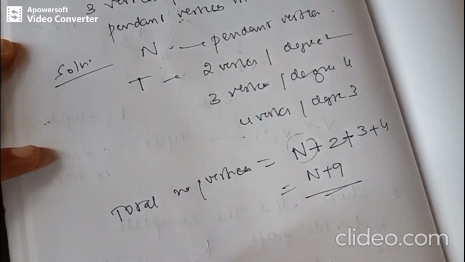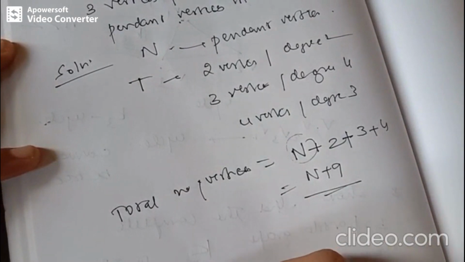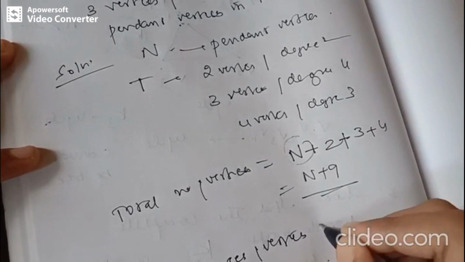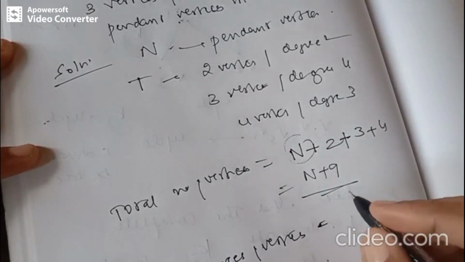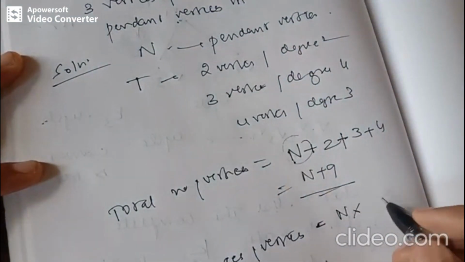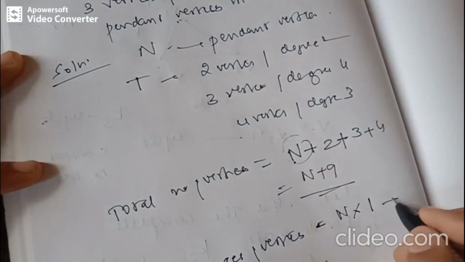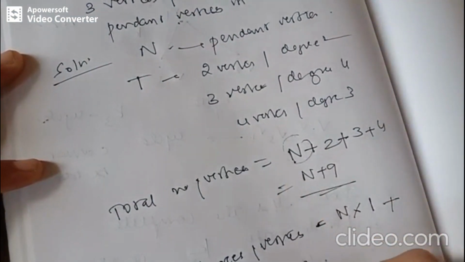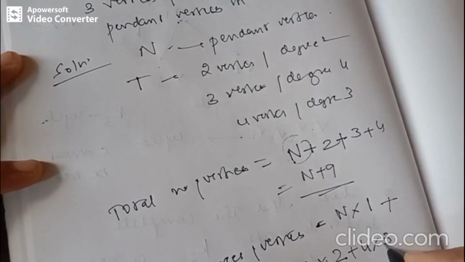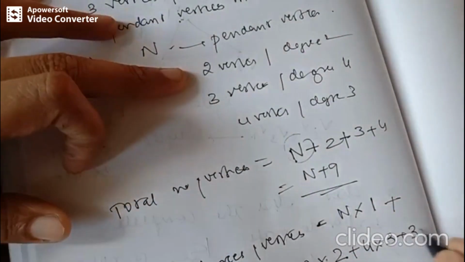Let's find out the sum of degrees of the vertices. The sum of degrees of the vertices is given by the number of vertices and the degree of that vertex. So n into pendant vertex has got degree 1, plus 2 vertices are having degree 2, plus 4 vertices are having degree 3, plus 3 vertices are having degree 4.